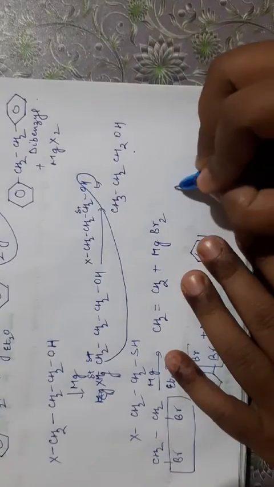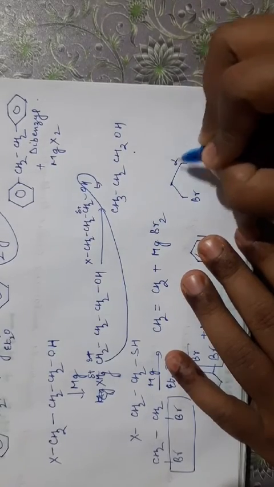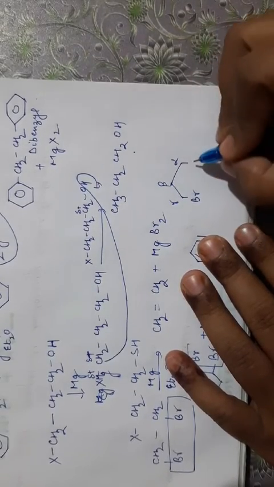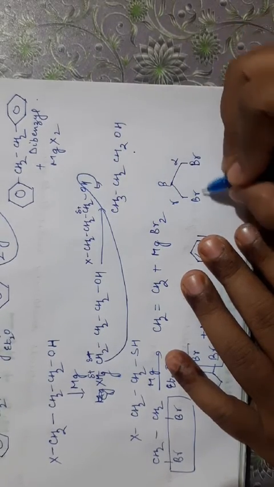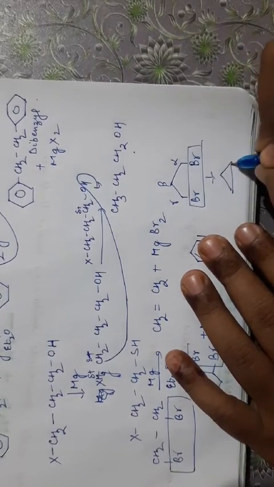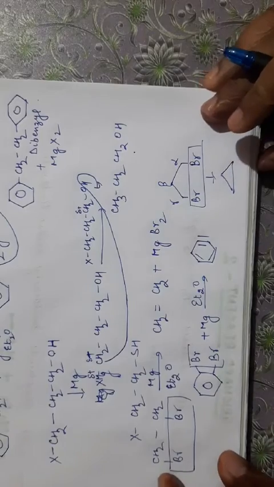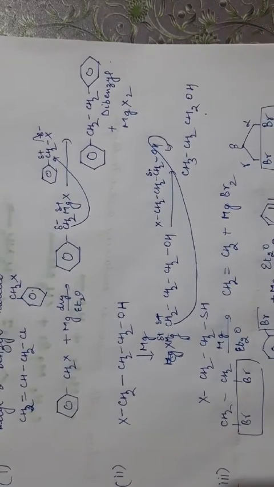Another type is if Br is present at alpha, this is beta, this is gamma position. If these halogens are present at alpha and gamma position also, magnesium will remove these bromine atoms and it will form this cyclic compound. So these types of compounds cannot be used to prepare the Grignard reagent.